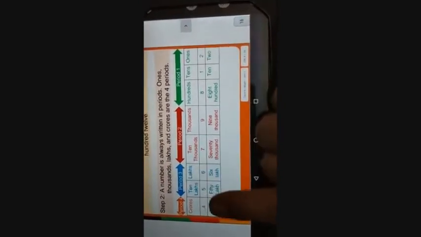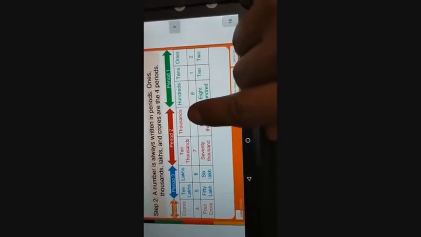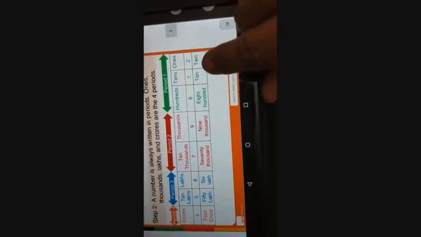Now the number is written in periods: ones, thousands, lakhs, crores are the 4 periods. Period number 4, crores, 4 crores. Period number 3, 10 lakhs and lakhs, that means 56 lakhs. Period number 2, 10,000 and thousands, that means 79,000. Period number 1, 100, tens and ones, 800, 1 and 2.